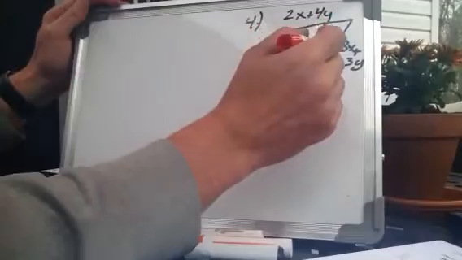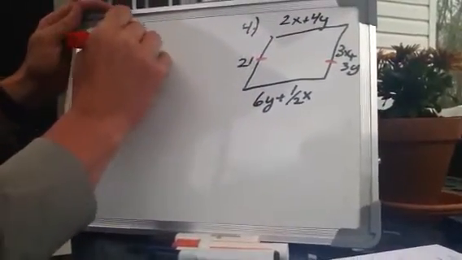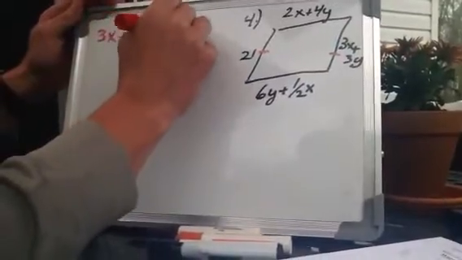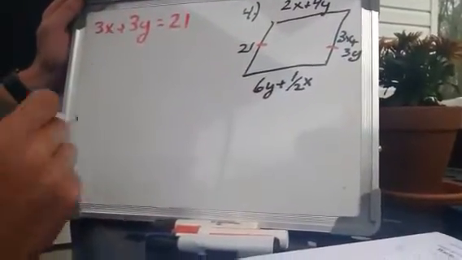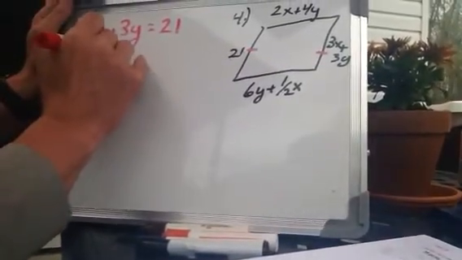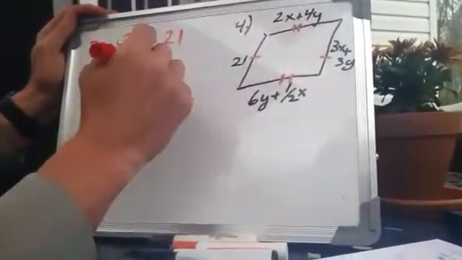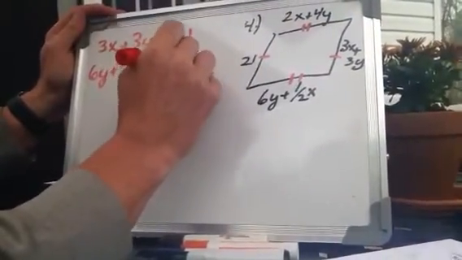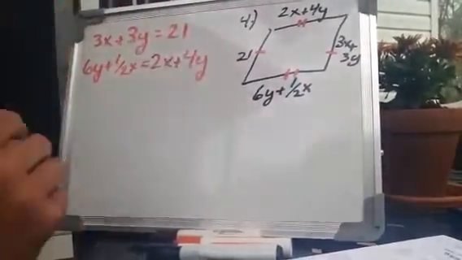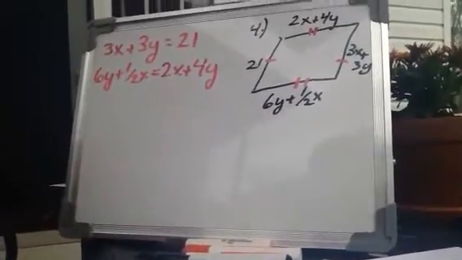So what do we know about parallelograms? We know that 3x plus 3y is equal to 21. We know that 6y plus 1/2 x is equal to 2x plus 4y. Now, please be careful on your notes. Hit pause. I might go a little bit too quick, but go back and figure it out.